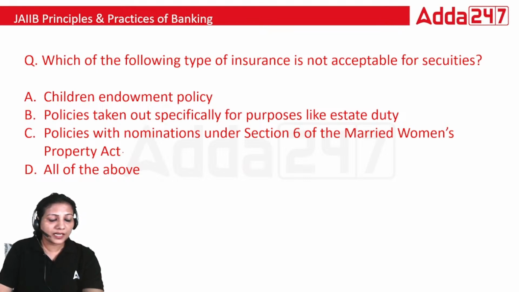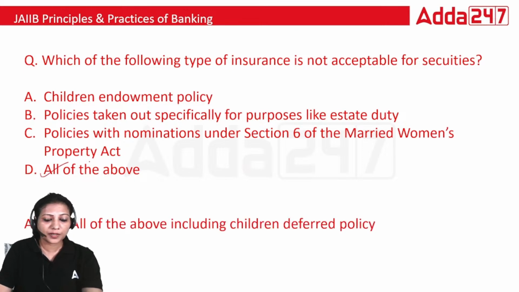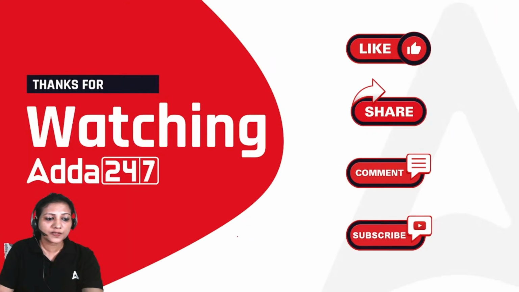And the right answer for this particular question is all of the above. In all of the above cases, including children deferred policies, bank will not accept it as security because there are some conditions on it. That is why it is not considered for security.